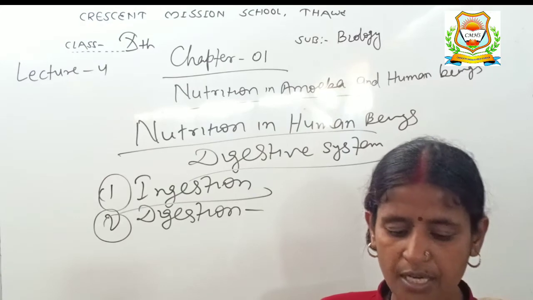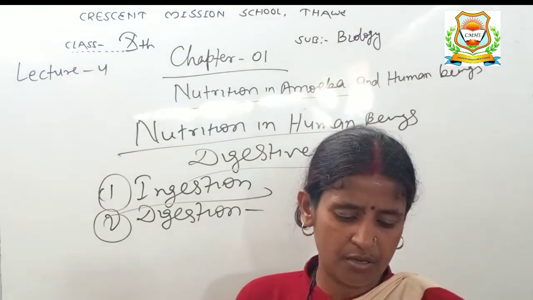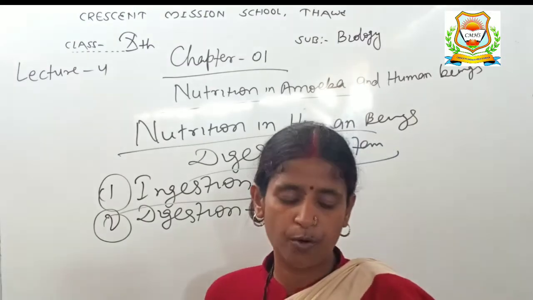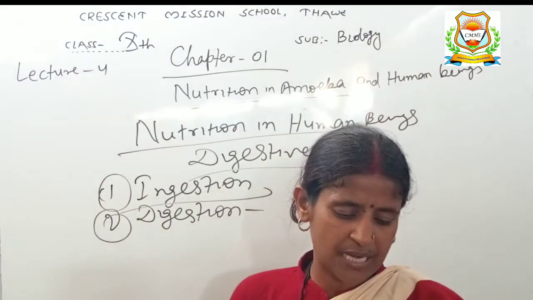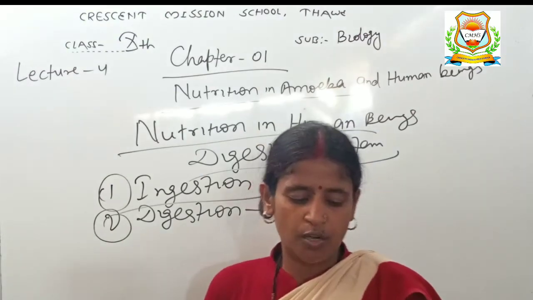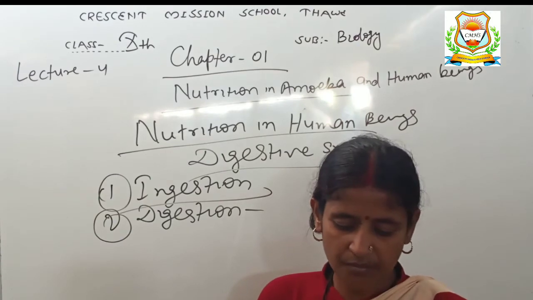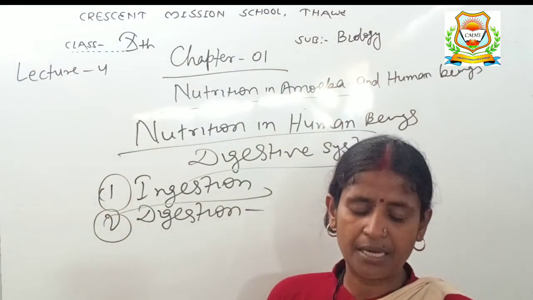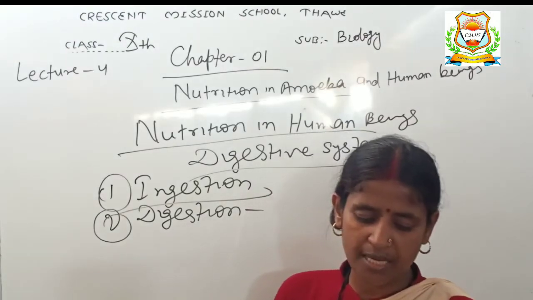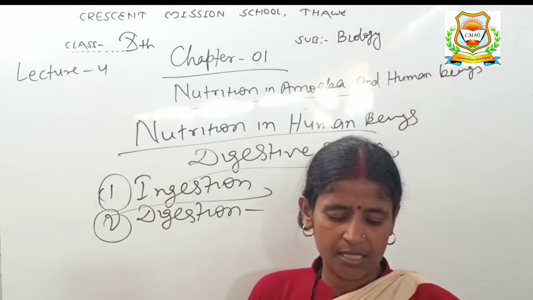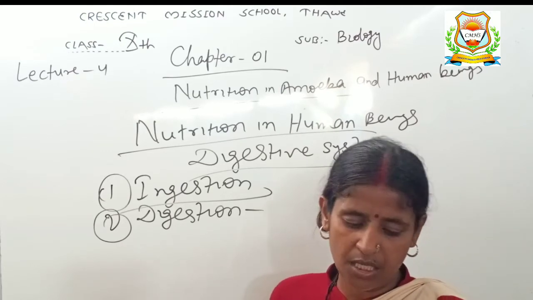The teeth cut the food into small pieces, chew and grind it, so the teeth help in the physical digestion of food. The salivary glands in our mouth produce saliva. Our tongue helps in mixing this saliva with food. Saliva is a watery liquid, so it wets the food in our mouth. The salivary glands help in chemical digestion of food by secreting enzymes. The human saliva contains an enzyme called salivary amylase, which digests the starch present in food into sugar.